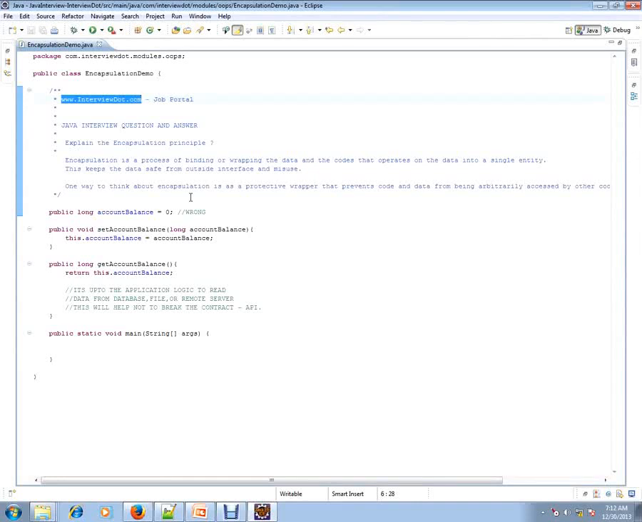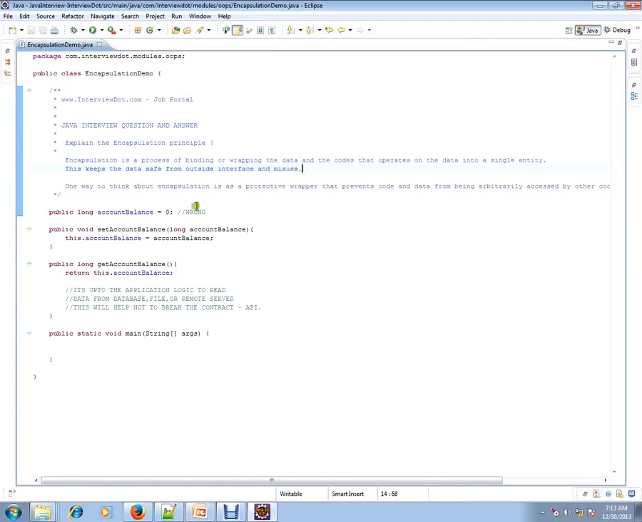I'm going to talk about the encapsulation principle. It's a very important OOPs concept. What is encapsulation? How can we achieve it in Java? Encapsulation is a process of binding or wrapping the data, very important, the data that keeps on changing, and the code that operates on the data into a single entity. This keeps the data safe from outside interference and misuse.